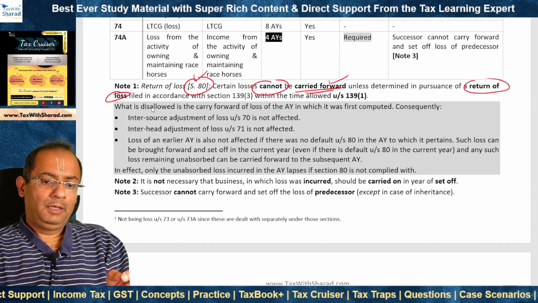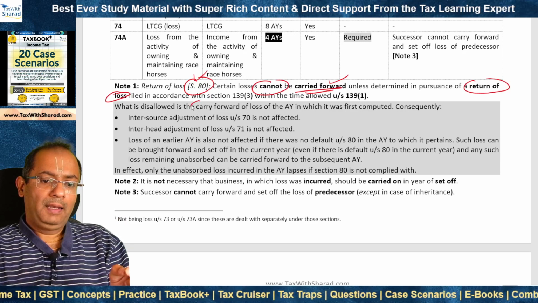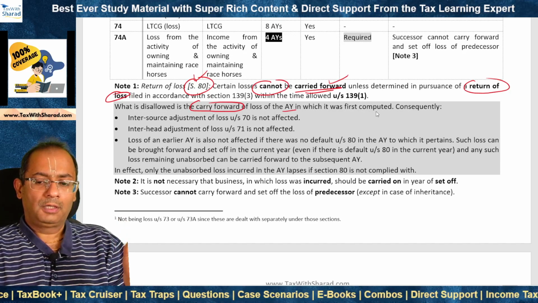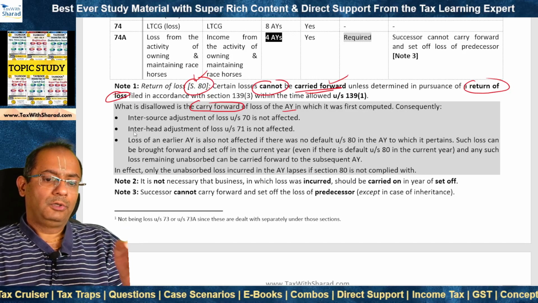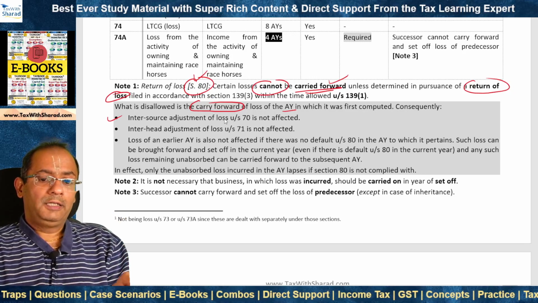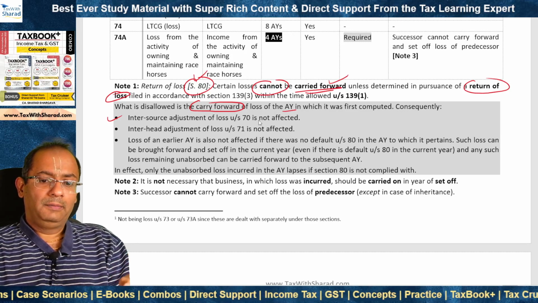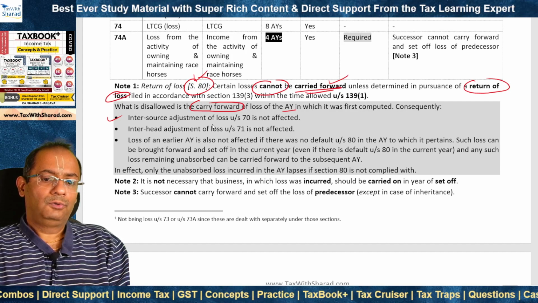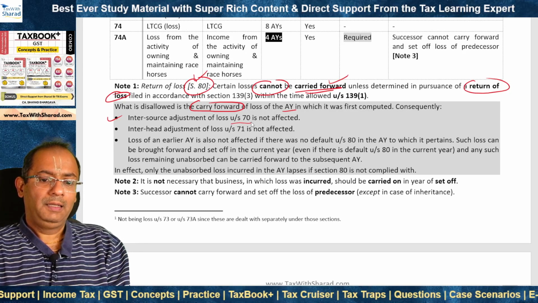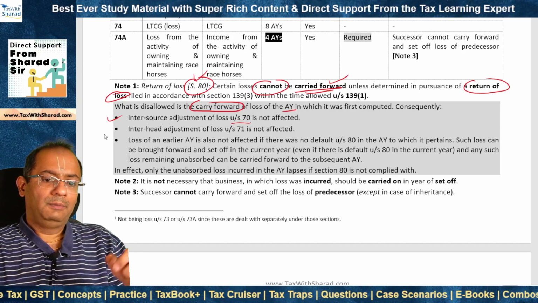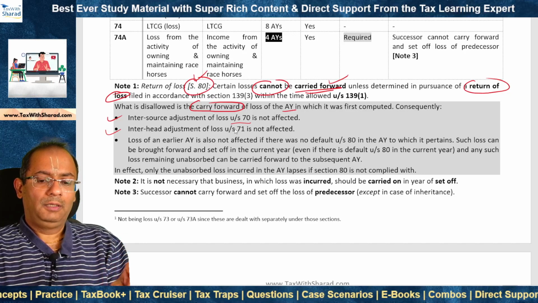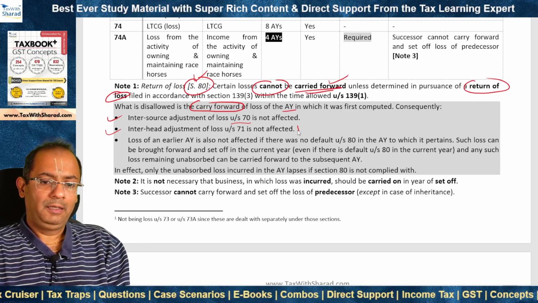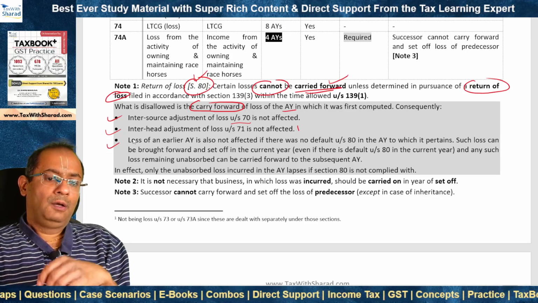If this is not complied with, then such loss cannot be carried forward to the following assessment year. So what is disallowed under section 80 is the carry forward of loss of the assessment year in which it was first computed. Consequently, inter-source adjustment of loss is not barred. Even if return of loss is not filed in time, inter-source adjustment of loss under section 70 is possible within that year. Similarly, inter-head adjustment of loss under section 71 is also not affected. That can also be freely done even if section 80 is not complied with.